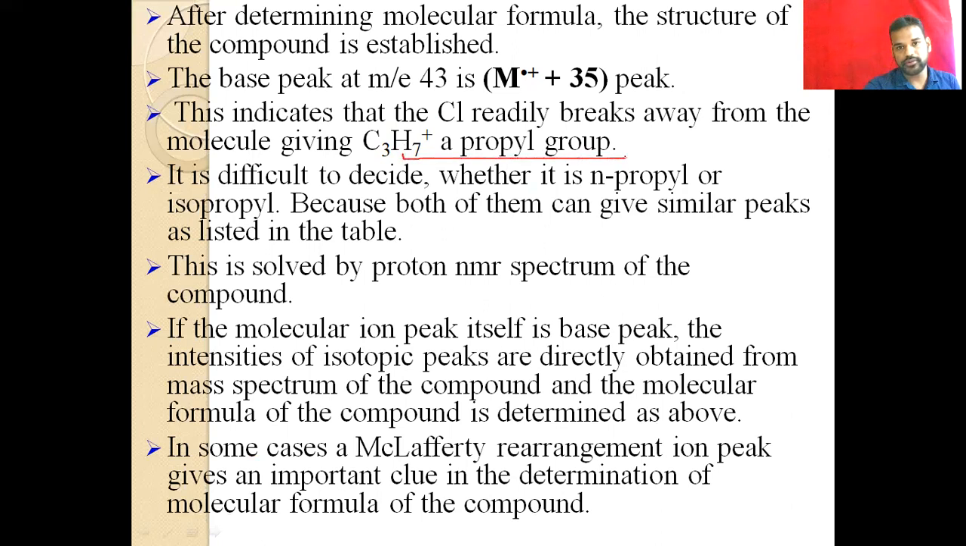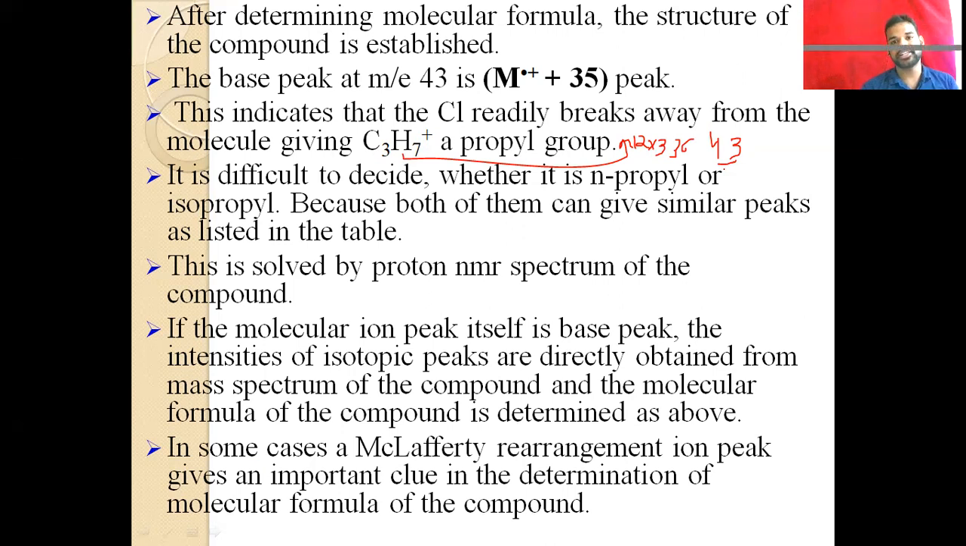C3H7 has 12 into 3, that is 36, plus 7, that is 43. That means this fragment has the mass of 43. So this is highly abundant, it has the highest intensity, so it is the base peak. So from this fragmentation, we can easily say 43.